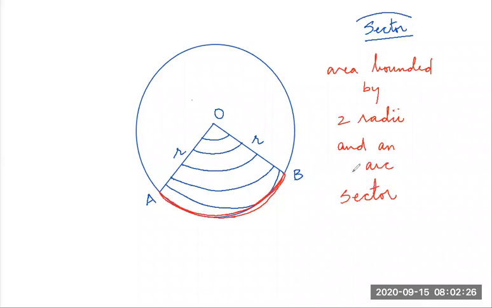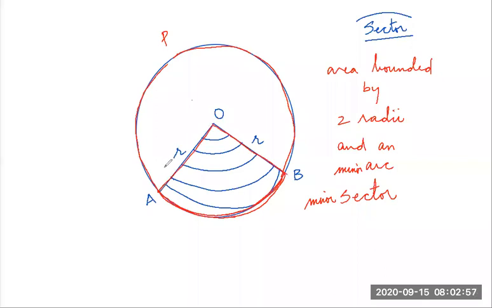Student, if it is minor arc, this will be minor sector, and if it is major arc, now APB is the major arc. So area bounded by major arc and again two radii. This is one radius. This is second radius.